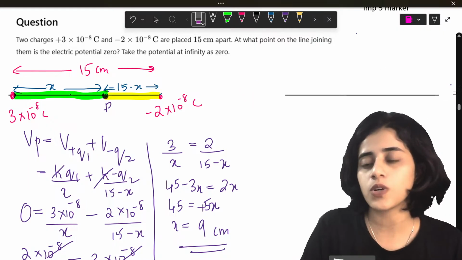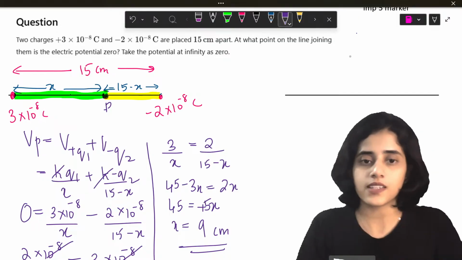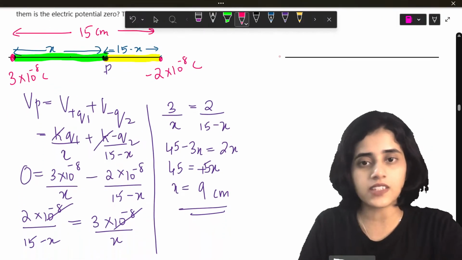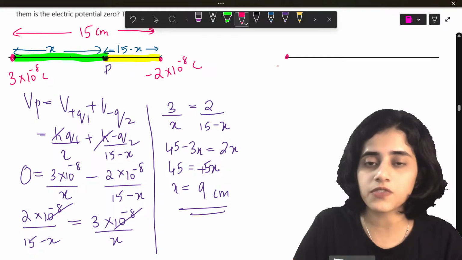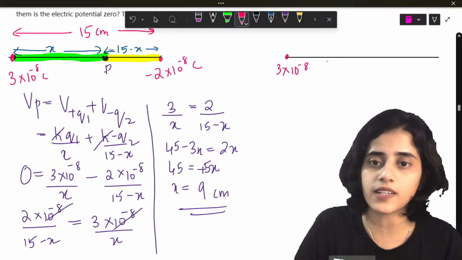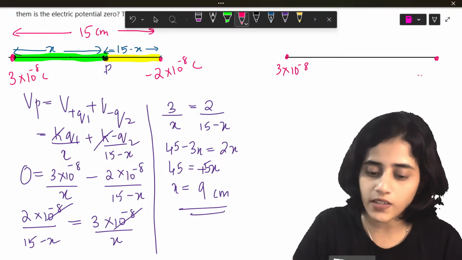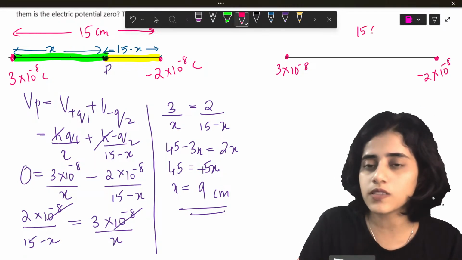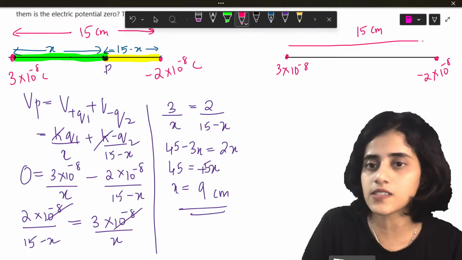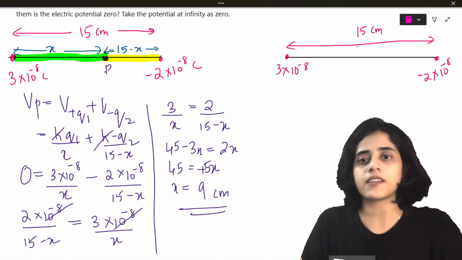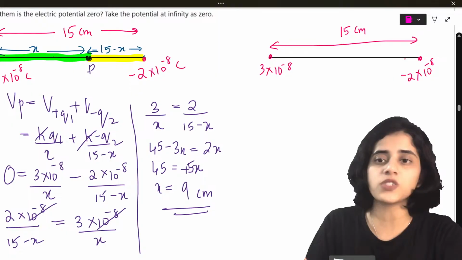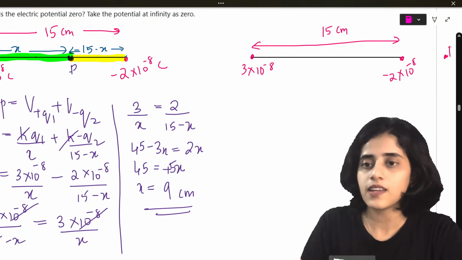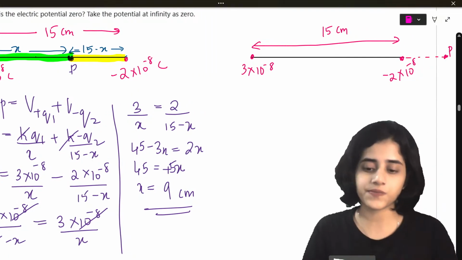Okay, so what is the second case? The second case, everything else is the same. You have 3 into 10 raised to minus 8 here. You have minus 2 into 10 raised to minus 8 here. The whole thing is 15 centimeters. Okay. But in this case, what you're going to do is take a point P outside the line.